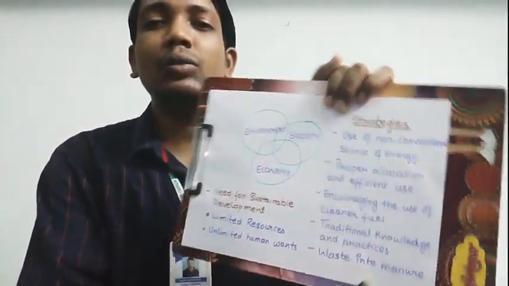And at the same time, recycling the waste into manure. Whatever domestic waste we have, we should recycle it, or we should use it as manure. If we are having different plants at home, for example flower plants, you can observe that your parents, or your mother especially, would be using the peel of the onion and the peel of the potato as manure for the soil. So all these are natural usage.